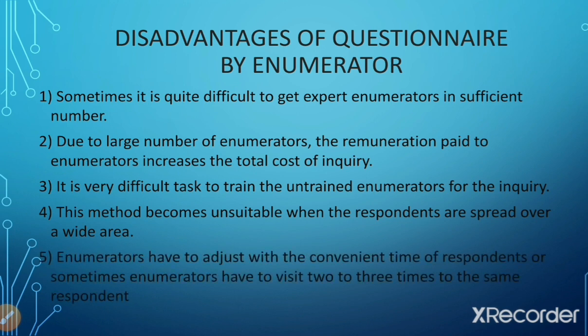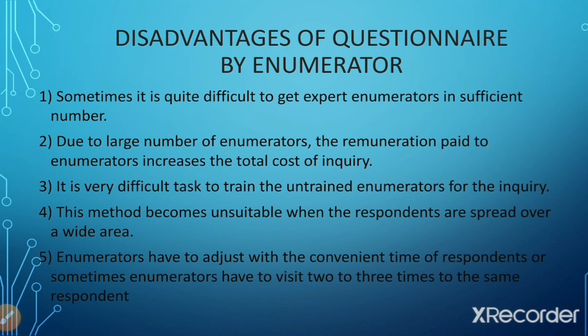The last but not the least disadvantage of this method, which we cannot neglect, is that enumerators have to adjust to the convenient time of respondents, or sometimes enumerators have to visit 2 to 3 times to the same respondent. It may be possible that when the enumerator visits the respondent, it may not be a convenient time for the respondent. He may be busy in his daily routine activities, or he may be involved in his personal life or business. Then he may not have the proper time to respond to the enumerator.